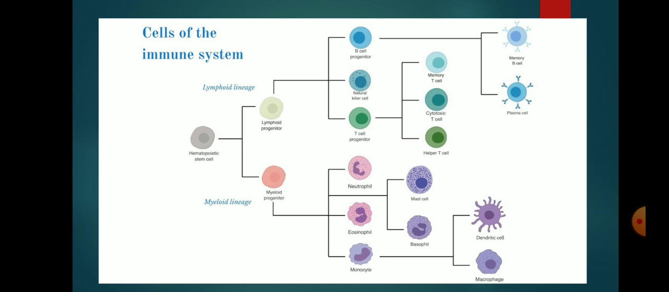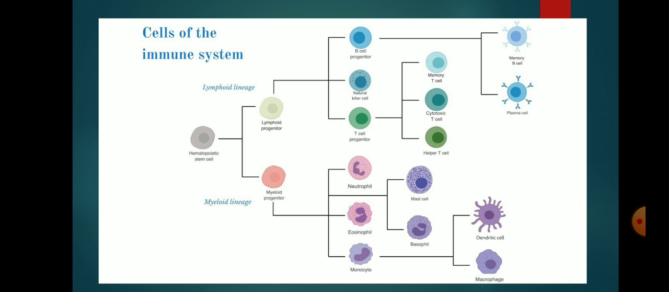Hematopoietic stem cells give rise to lymphoid and myeloid progenitors. All the lymphoid cells originate from lymphoid progenitor cells and all the myeloid lineage arises from myeloid progenitors. Hematopoietic stem cells are multipotent stem cells, which means multi means many, potent means potency, so these cells have the capacity to differentiate into different types of cells. So they can differentiate into common myeloid progenitor cell, common lymphoid progenitor cell and erythroid progenitor cells.